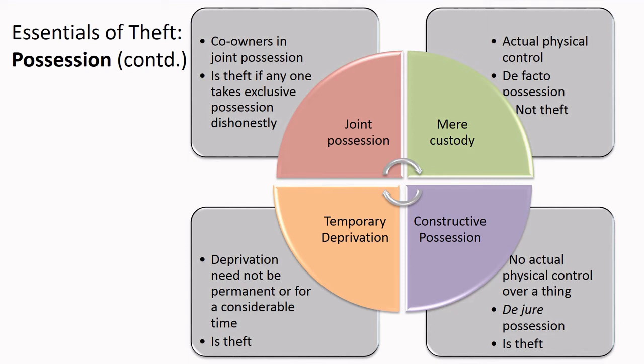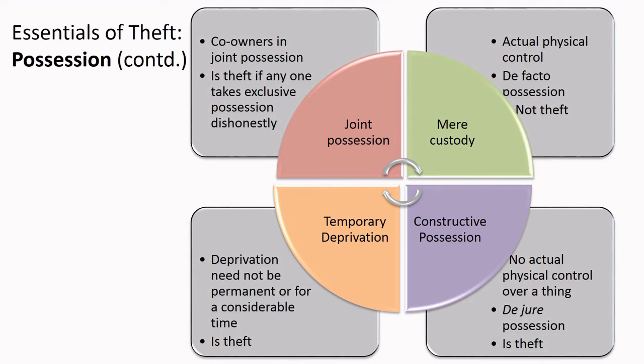Superficially speaking, it is with the guests because they are using the utensils then. But law says they just have custody over the property and constructively the possession lies with the owner. Law labels this as de jure possession or possession in law.